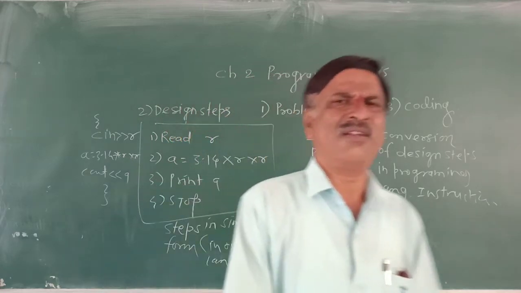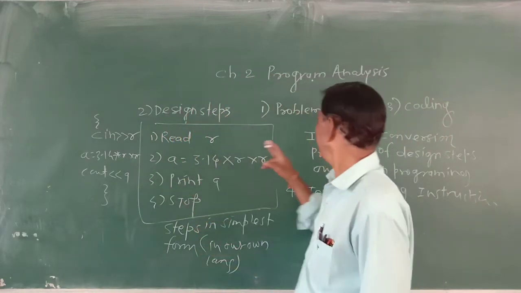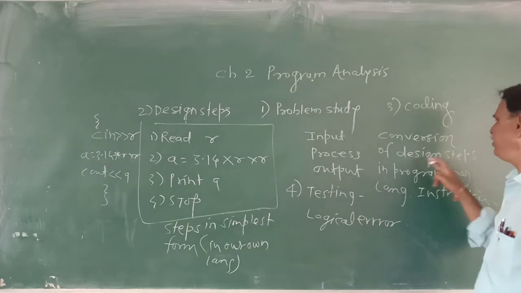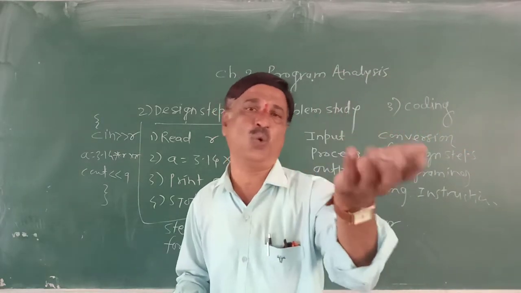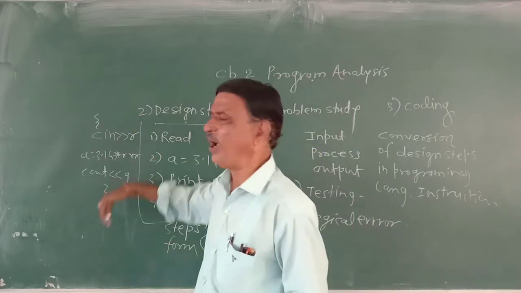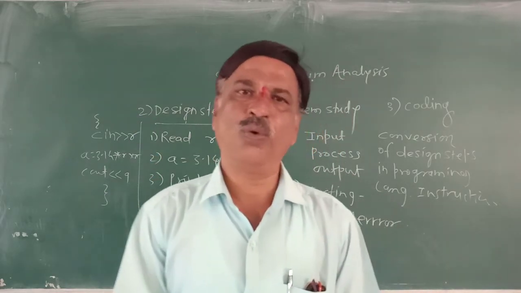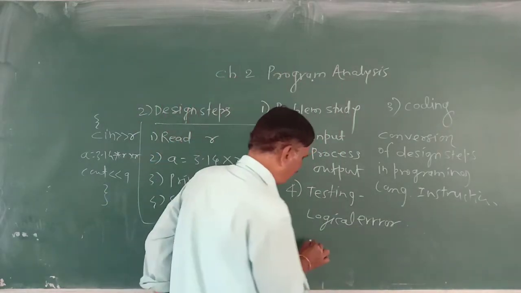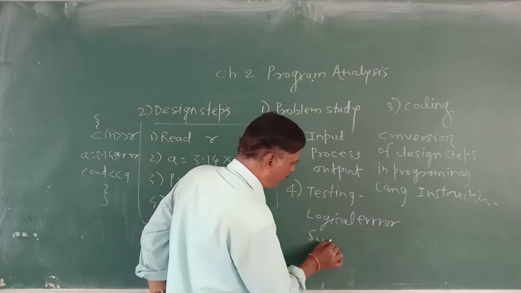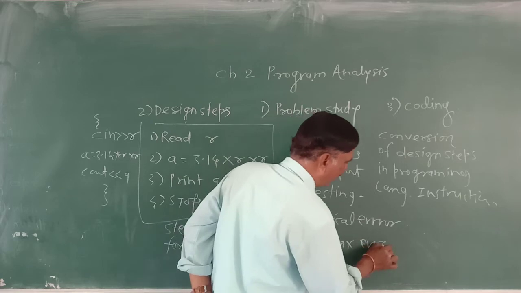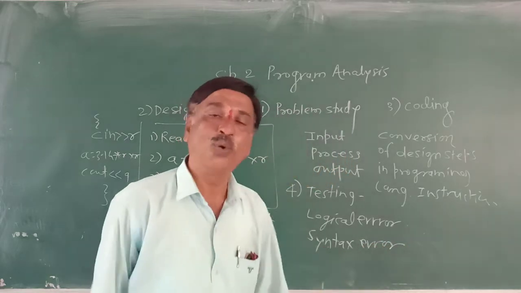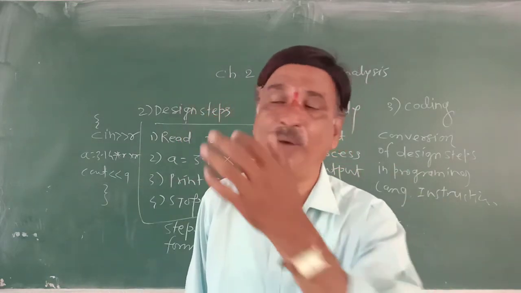One more mistake is there. When the coding step is going on, the conversion of the design step into programming language instructions, every programming language has its own rules. If the rules are violated, the program cannot be executed. That mistake is called a syntax error. Syntax stands for the grammar of a programming language.